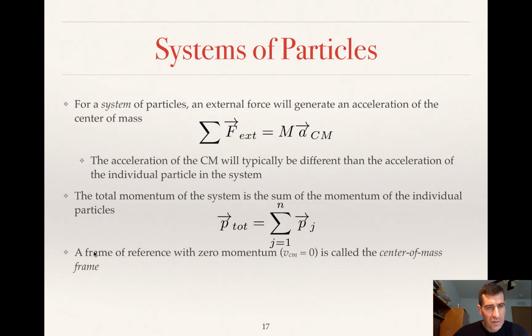Now, again, just a little definition here. Sometimes it's useful to talk about a frame of reference that has zero momentum. So if your frame of reference has zero momentum, well, by definition, then the velocity of your center of mass is zero. Then it's called the center of mass frame. And again, one other little bit of terminology here. Sometimes you talk about a closed system. In a closed system, the system doesn't gain or lose any mass.